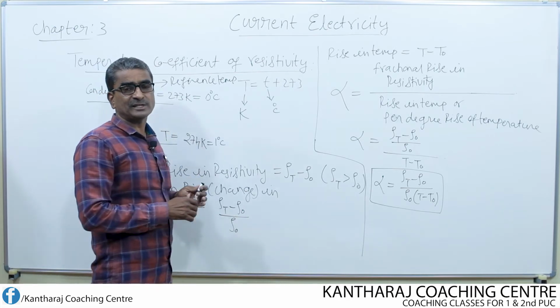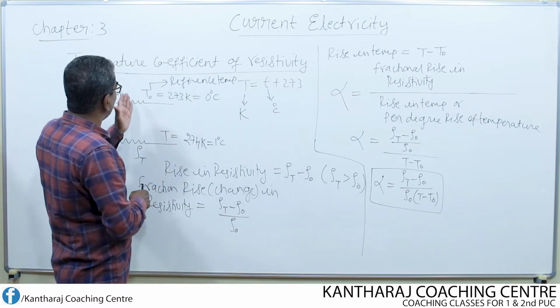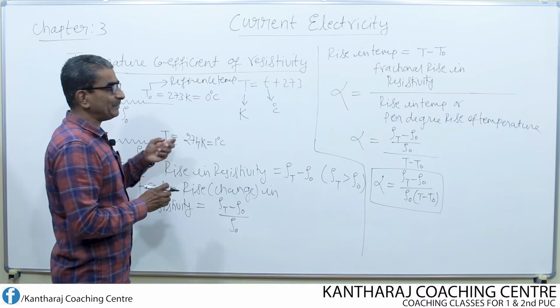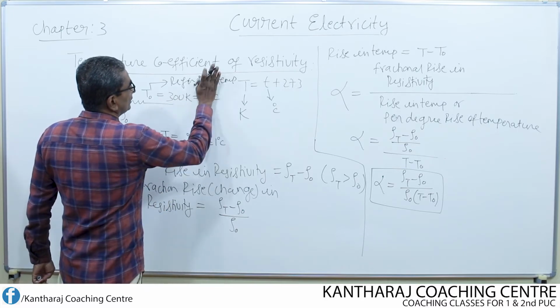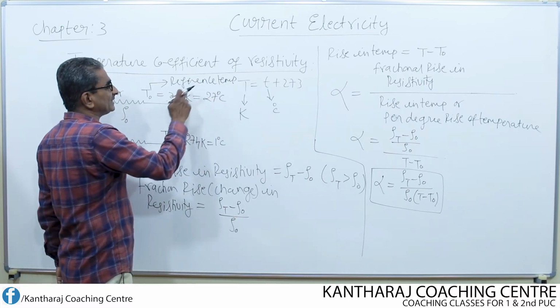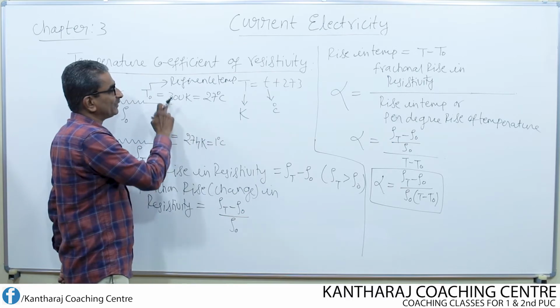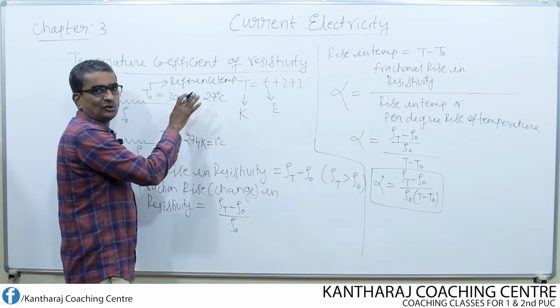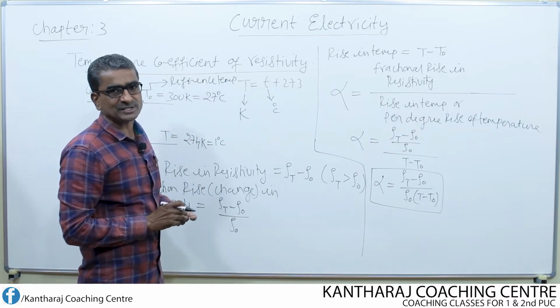Reference temperature need not always be 0 degree Celsius. I can start with an initial temperature of 300 Kelvin, which means 27 degree Celsius. This 27 degree Celsius itself can be taken as the initial temperature T naught, and it becomes the reference temperature. Any initial lower temperature can be considered as the reference temperature.